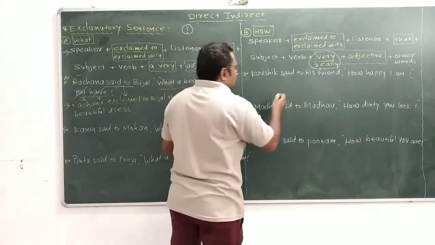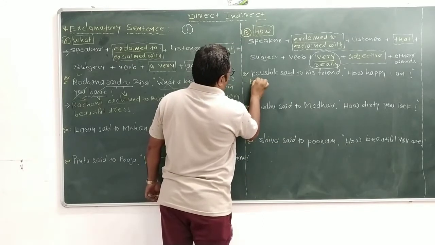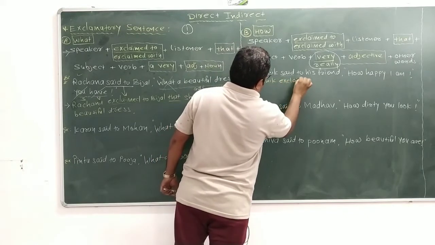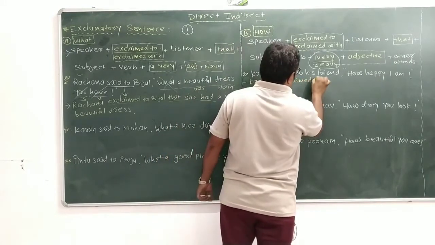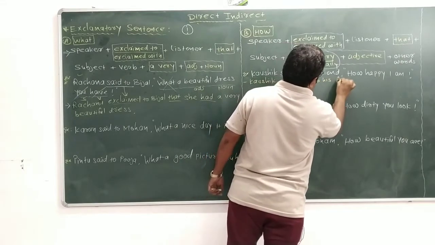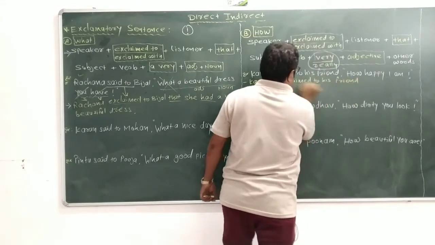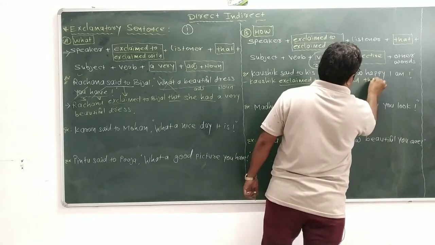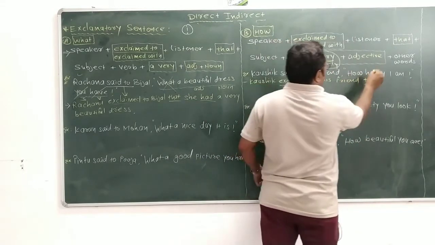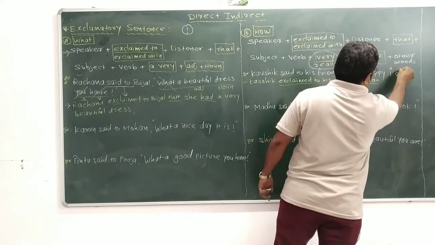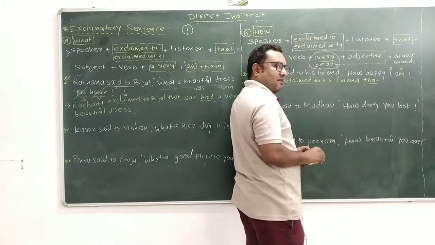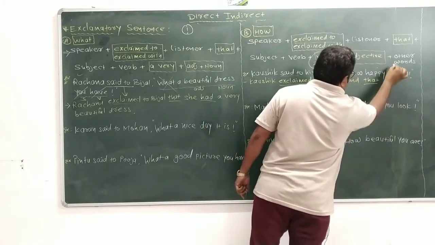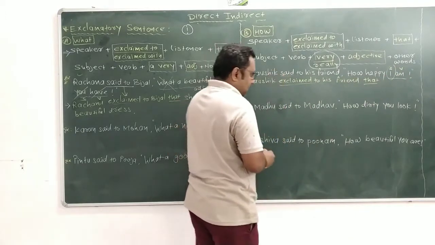So how can we make the sentence? Kaushik said to his friends. So Kaushik exclaimed to his friend, and the conjunction that. Now, how happy I am. Subject, verb, then the adjective. First of all, I am. I means Kaushik, Kaushik means he.